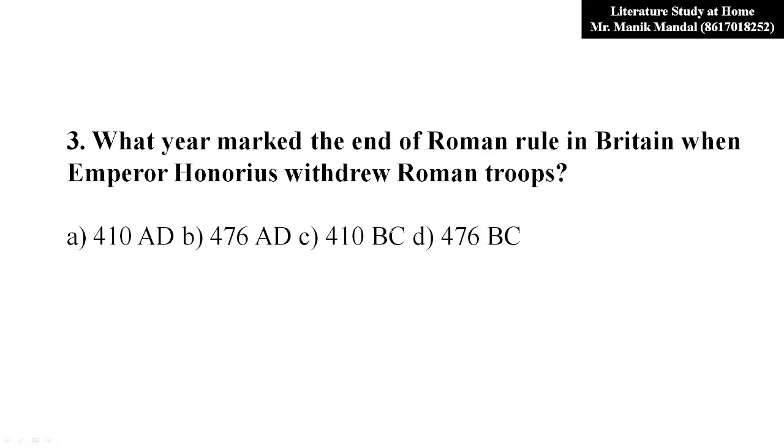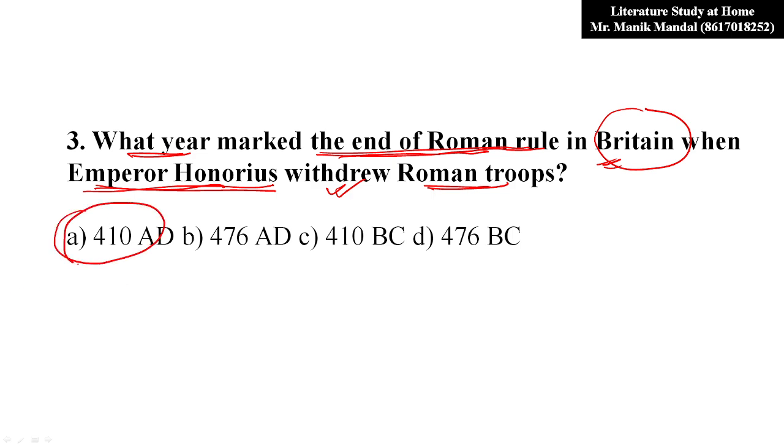Now question number 3. What year marked the end of Roman rule in Britain, when Emperor Honorius withdrew Roman troops? You have to mention the year in which Emperor Honorius withdrew Roman troops from Britain. So it was in which year? 410 AD. It is option A.